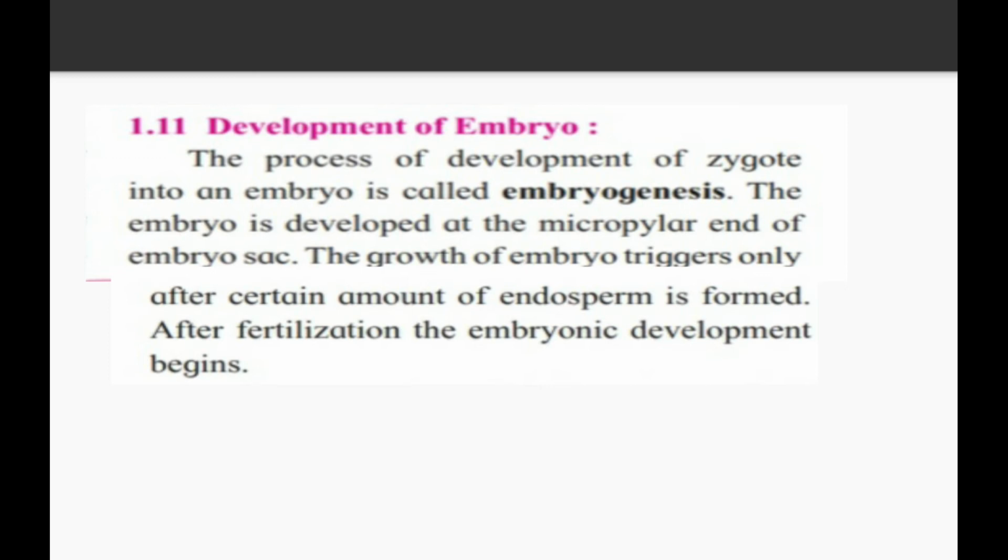So after fertilization, the first cell to be formed is said to be the zygote. Now the zygote is going to divide and redivide to form a complex structure. So the development of zygote into an embryo is said to be embryogenesis. Our embryo requires nutrition and that nutrition will be provided by our endosperm. Therefore in today's lecture we studied first of all the structure and development of endosperm. Whenever endosperm is present, after that there is a development of embryo, because endosperm provides nourishment to the embryo.